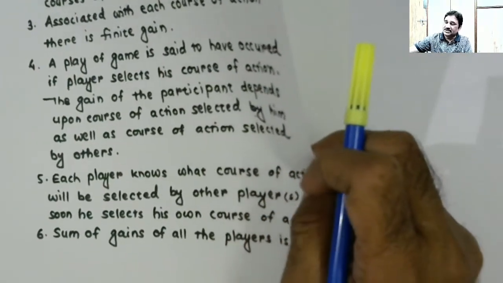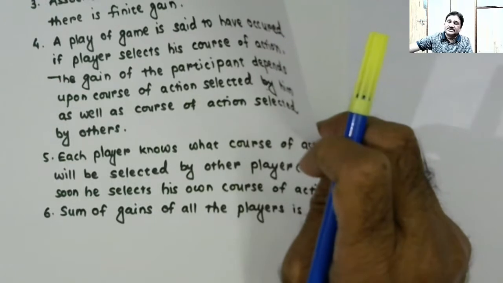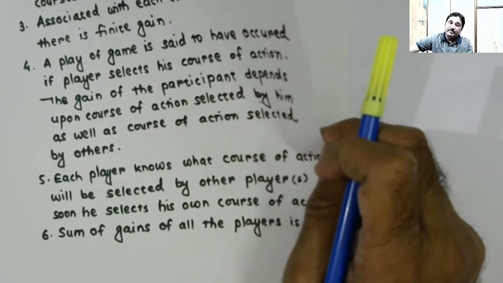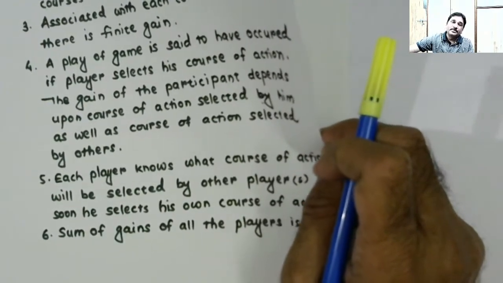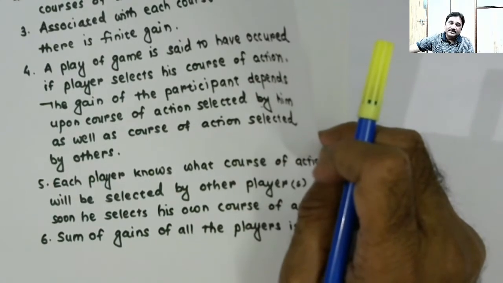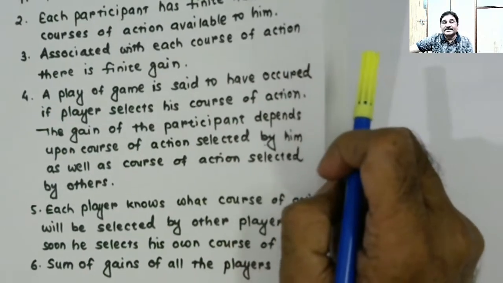So these six characteristics, these six properties can bring many situations in the domain of game, and that makes this theory very interesting.